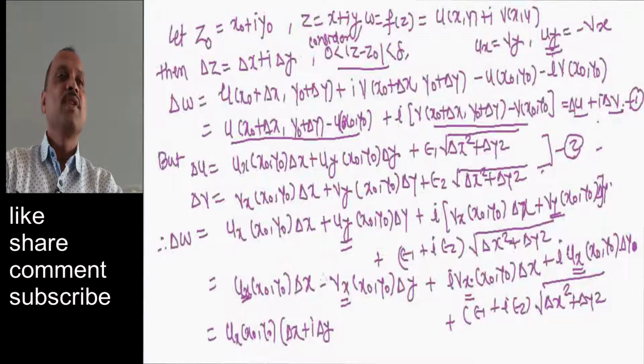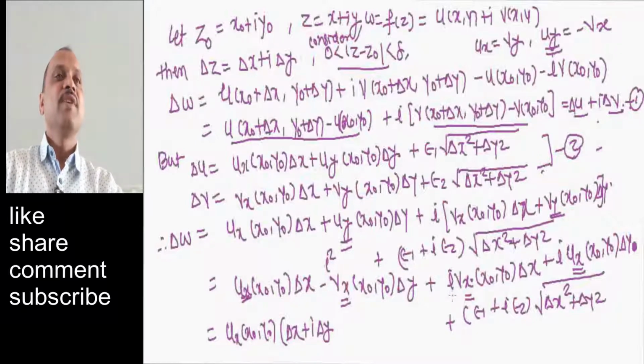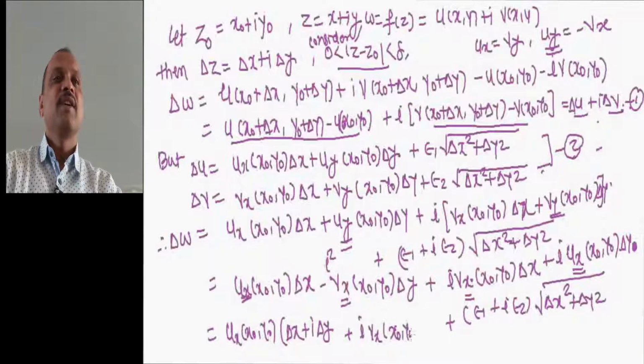So for this minus, we can write it as i square. If we write it as i square, then we can take i common also, plus i into Vx at x0 comma y0. Okay. Then we get here into delta x plus i into delta y, and plus epsilon 1 plus i into epsilon 2.